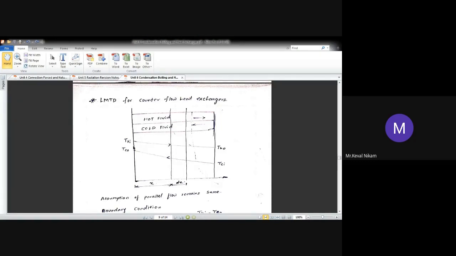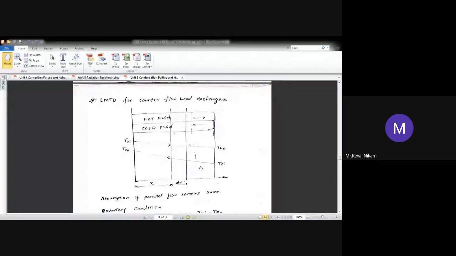So thi will be the inlet temperature of a hot fluid, tho is the outlet temperature of hot fluid. देखो यहाँ से tho के बगल में ही tci है। ठीक है, प्रीवियस केस में thi के बगल में tci था, क्योंकि वो पैरेलल फ्लो था, ये काउंटर फ्लो है। The fluid is going to move in opposite direction, so tci is the inlet temperature of a cold fluid and tco is the outlet temperature of a cold fluid. So the temperature profile will be this way.